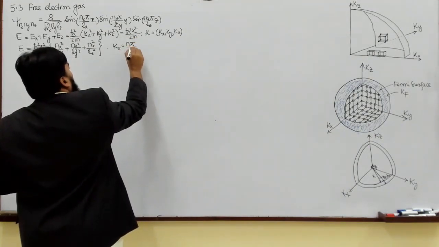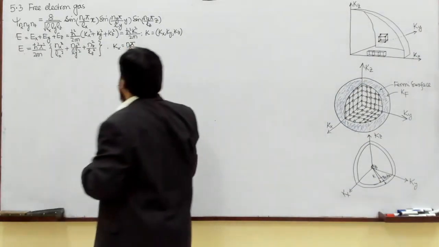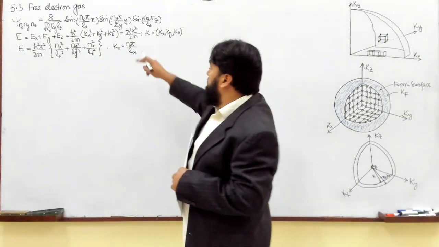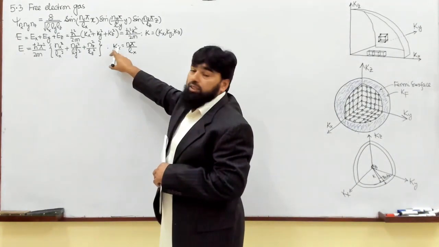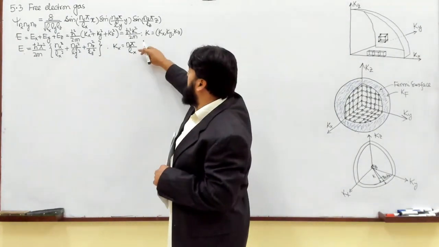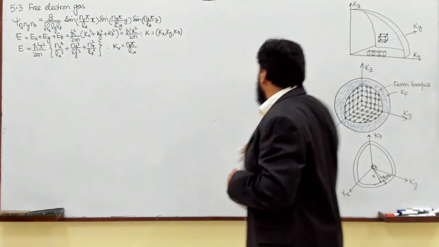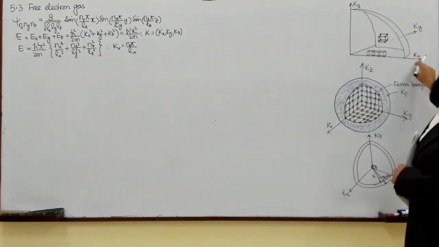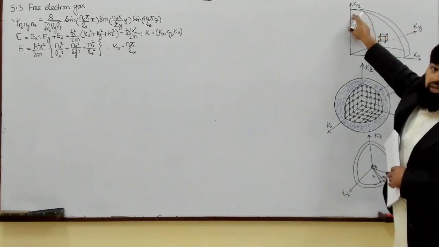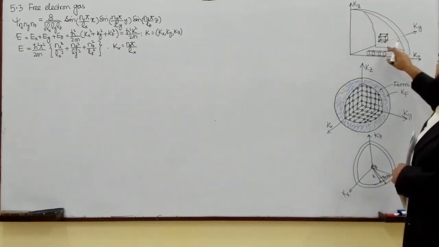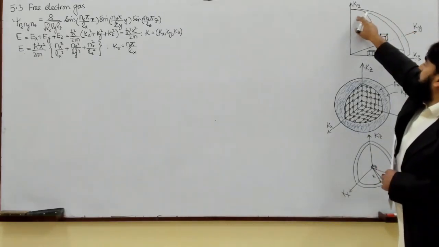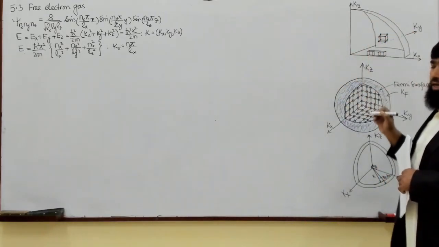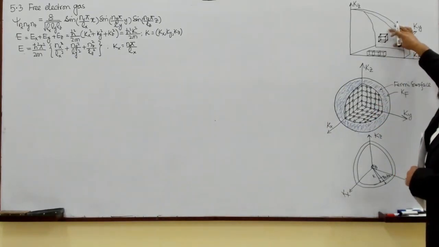Here this is nx pi over lx. So this is the real space, and kx is a reciprocal space, so it will be the reciprocal of it. If these are the reciprocal space axes, then I can plot kx here, ky here, and kz here. I can do it like this, but it is a good representation.